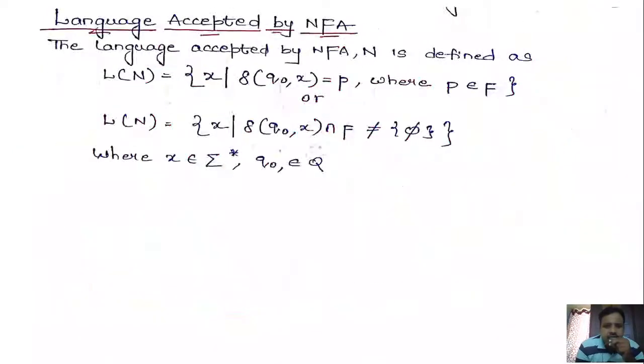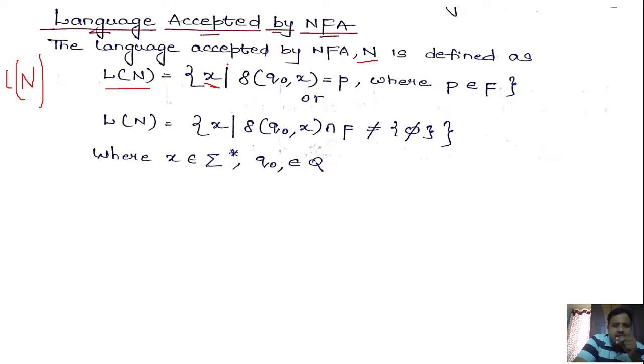Okay. Now, how do we define language acceptance by an NFA? So consider that the NFA that we are considering here is capital N. So a language which is accepted by NFA capital N is represented as L of N. Okay. So if N is an NFA, then the language which is accepted by the NFA is L of N. L of N is equal to, then what you will get? Set of all x. Okay. x is nothing but a string.